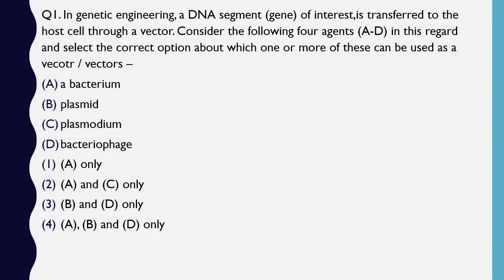Question number 1. In genetic engineering, a DNA segment, gene of interest, is transferred to host cell through a vector. Consider the following 4 agents and select the correct option about which one or more of these can be used as vector.